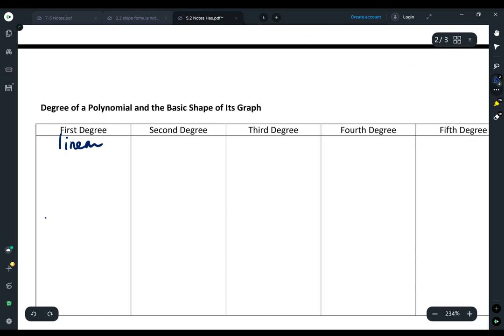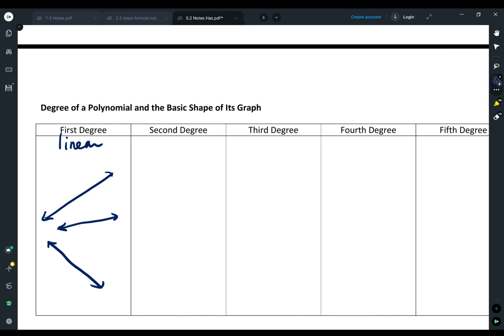And so we could have a line like this. It's going up, it has positive slope. We could have a line that's going down that has negative slope. I can have a line with a really, really shallow slope, but not 0. That would be a constant. That would be degree 0. I could have a line with a fairly steep slope, but not a vertical line. A vertical line wouldn't even be a function. A vertical line is not considered a function.